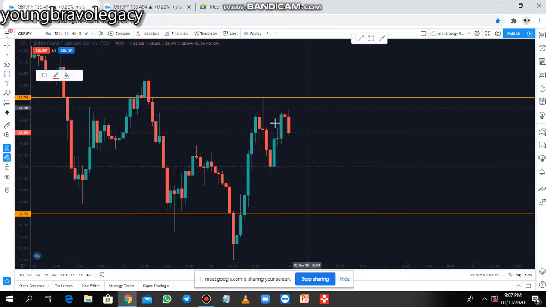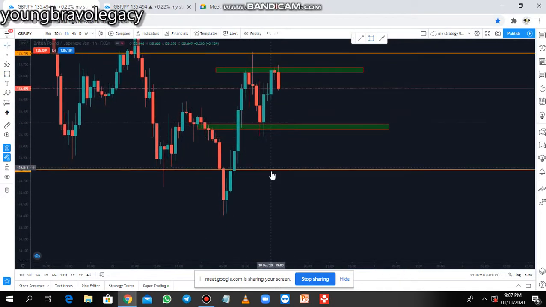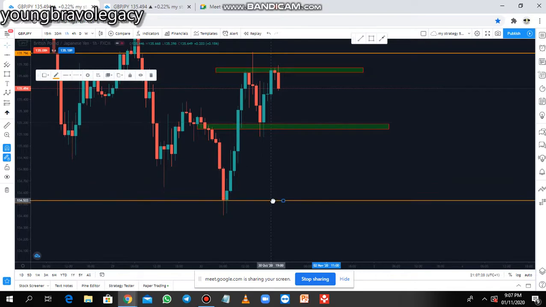On the 1 hour, we have a very strong resistance here. We have a strong resistance here. We have a zone here on the 1 hour as well. So on the 1 hour, we have this area here. Let's adjust this to this area.